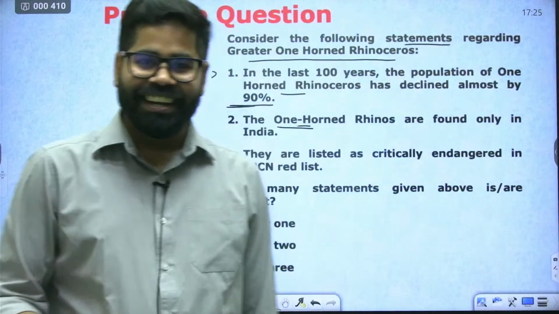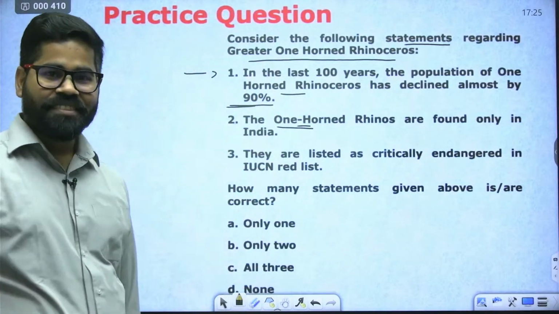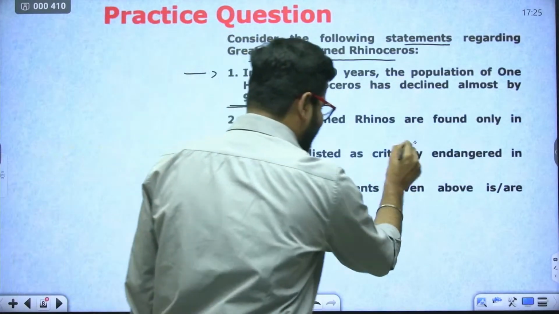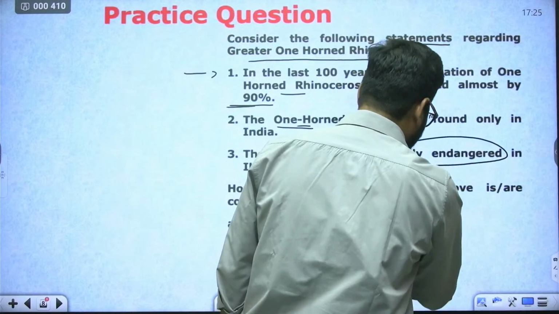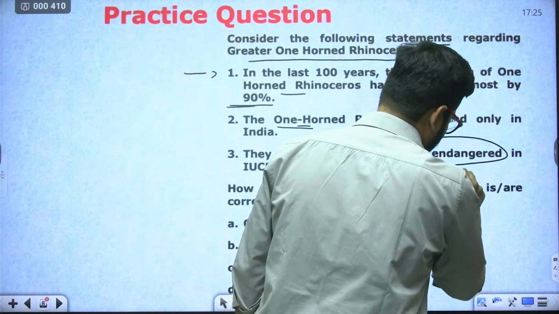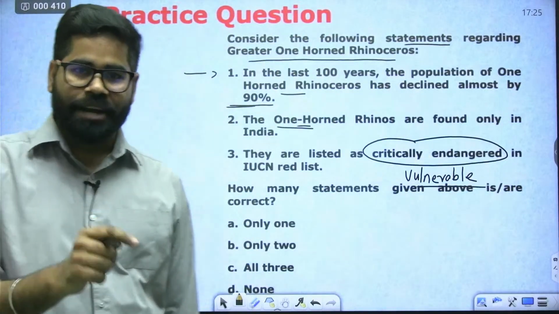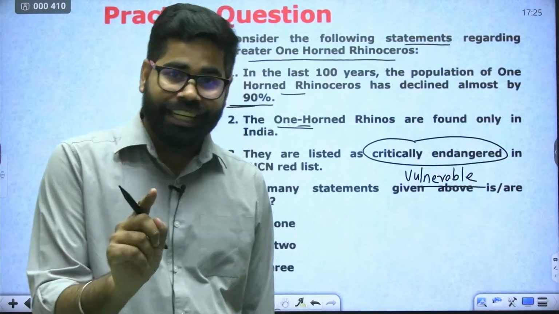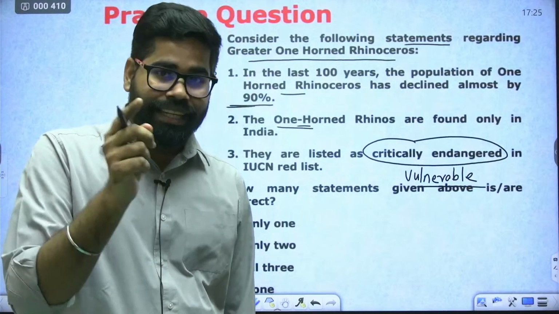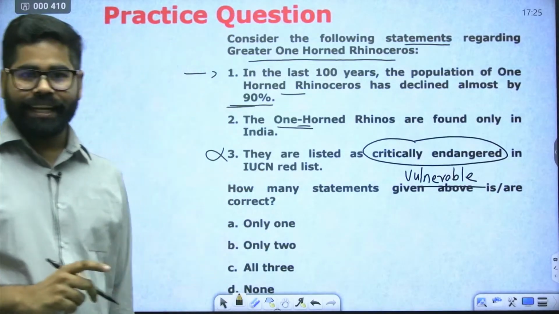Now, let's see this. Let us start with this one. They are not listed as critically endangered. Rather than that, they are listed as vulnerable. So this third statement here is incorrect.